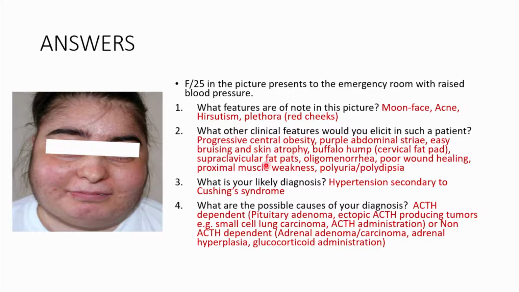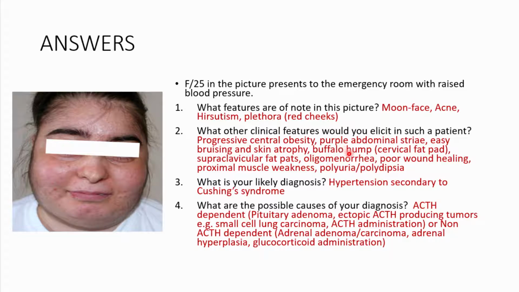So what other clinical features would you elicit in this patient? You would have progressive central obesity. Usually these patients have central obesity and very thin proximal limbs. So they may have proximal muscle weakness, weakness of the lower limbs. For example, they are not going to be able to squat and then get up. They have difficulties climbing stairs. They may also have purple abdominal striae, which are just purple stretch marks on the abdomen. They may have easy bruising of the skin and skin atrophy.